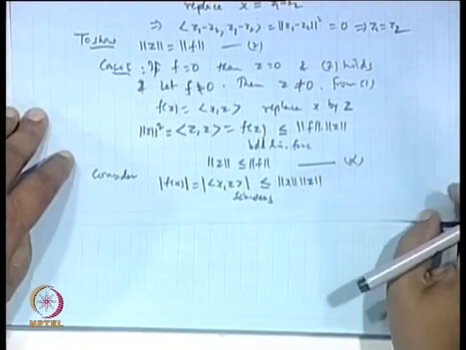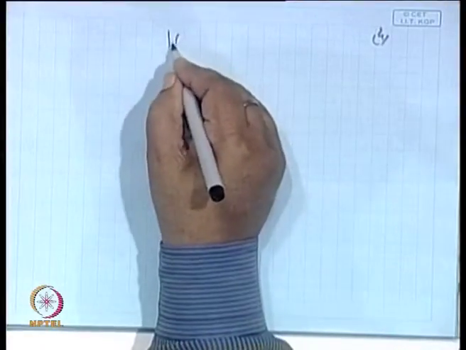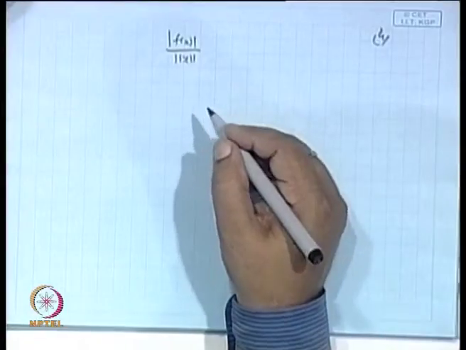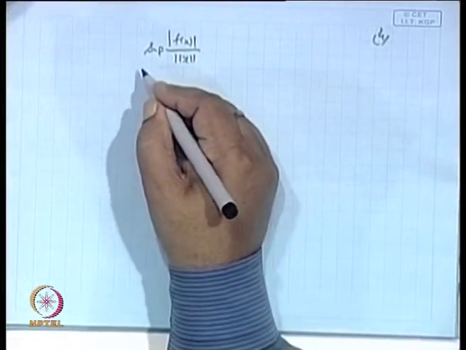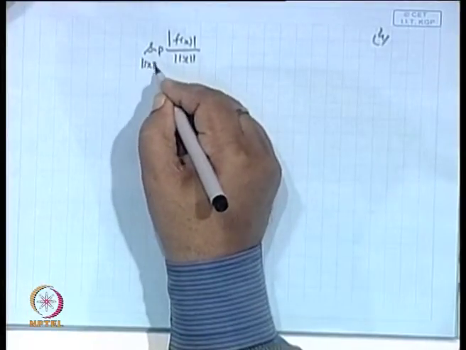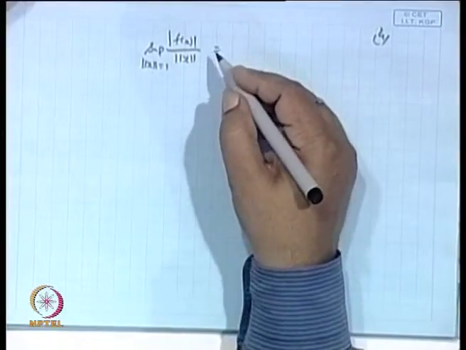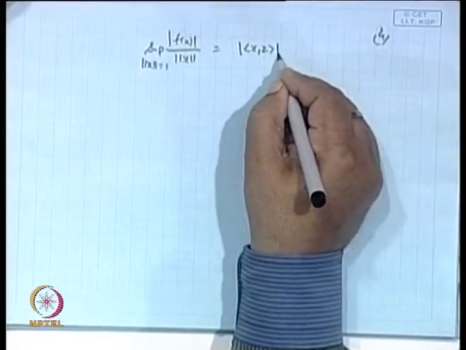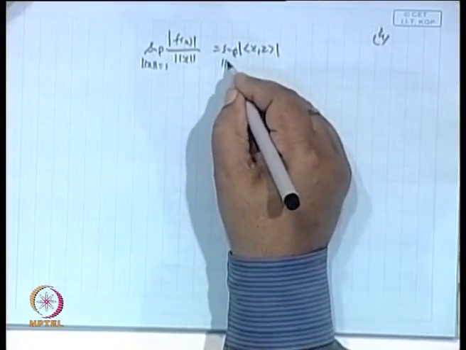Divide by norm x. So, if I divide by norm x, take the supremum over all x such that norm x is 1, then this is equal to modulus of inner product of x, z, take the supremum over all x where the norm x is 1.